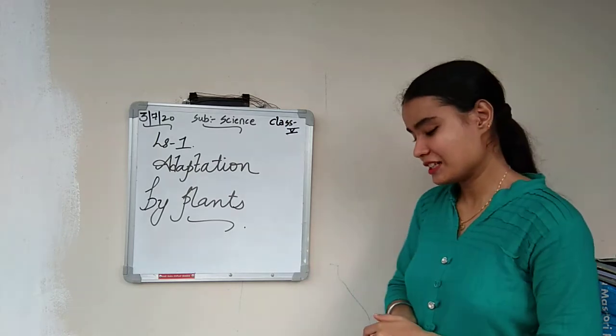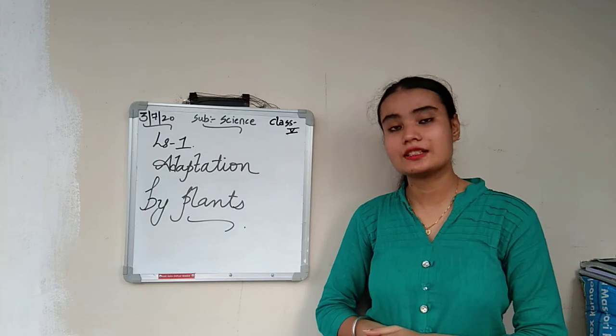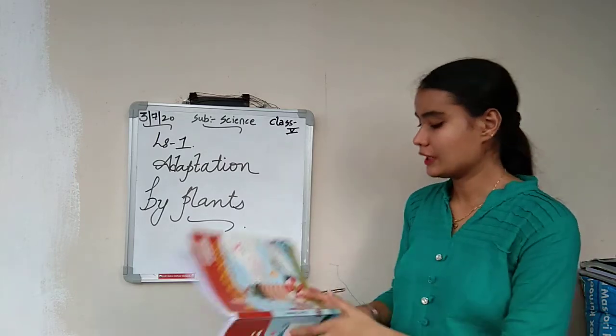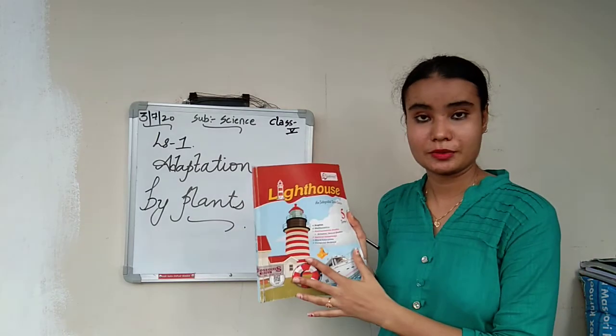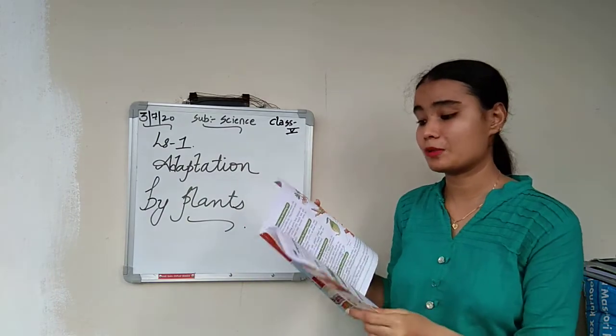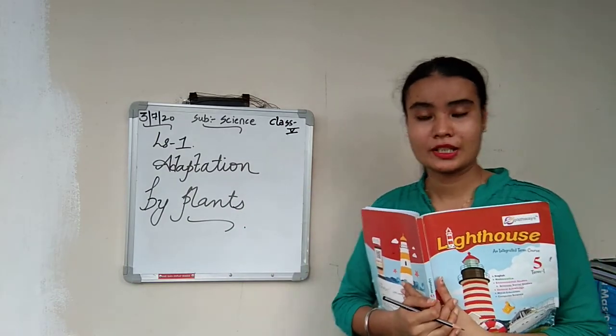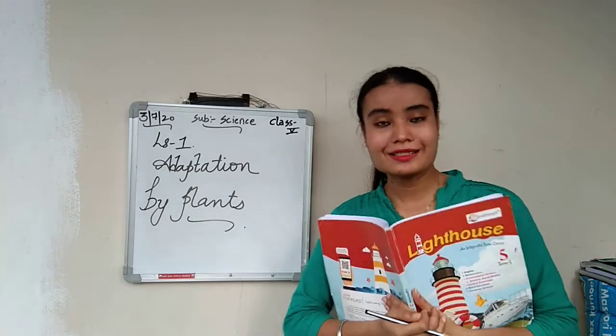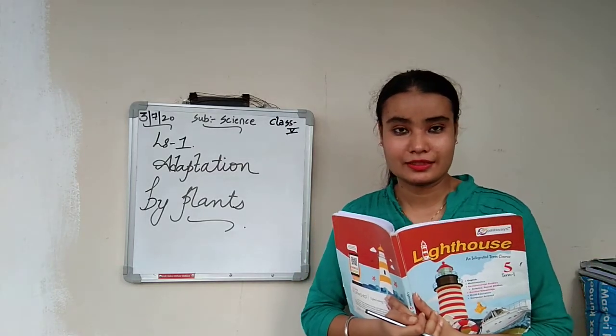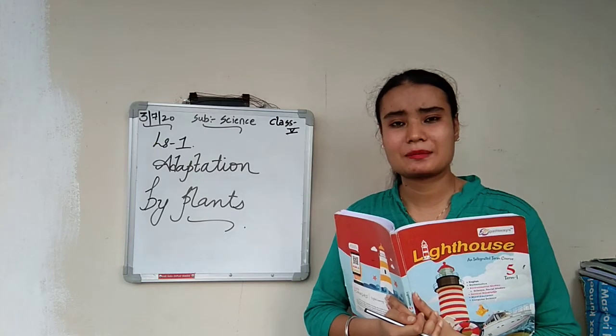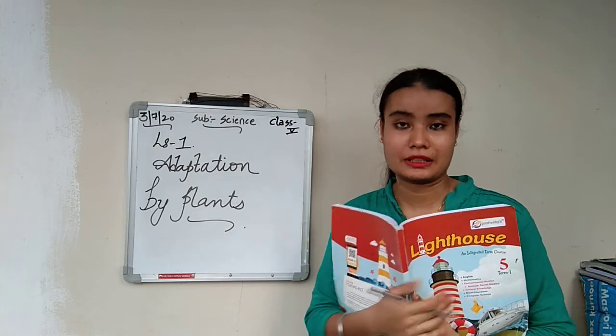Okay, anyways, so today let us start with general science. I want all of you to take out your term reader, class 5, lesson number 1, adaptation by plants. Ready? So what does adaptation by plants mean? Adaptation by plants is nothing but the survival of the plants.